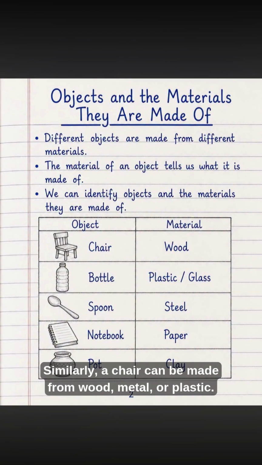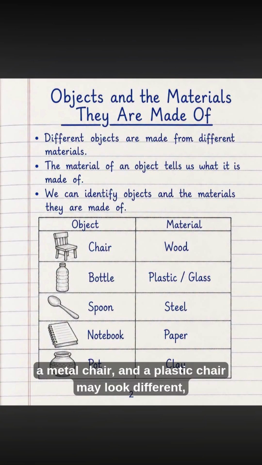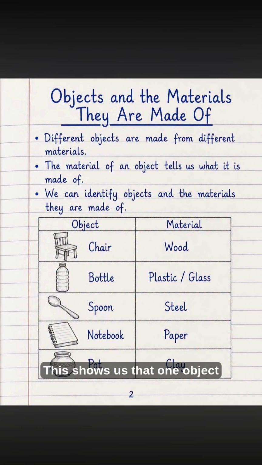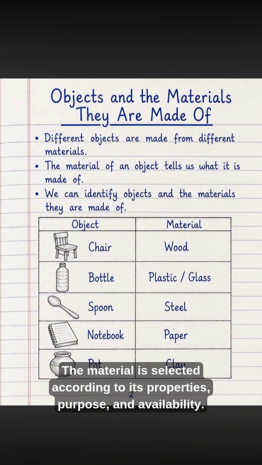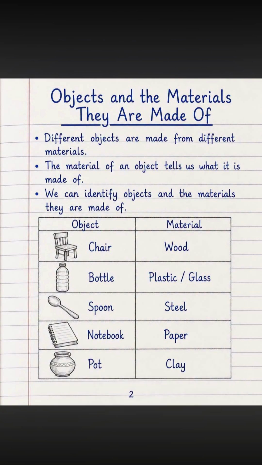Similarly, a chair can be made from wood, metal, or plastic. A wooden chair, a metal chair, and a plastic chair may look different, but all of them can be used for sitting. This shows us that one object does not always have to be made from only one particular material. The material is selected according to its properties, purpose, and availability.